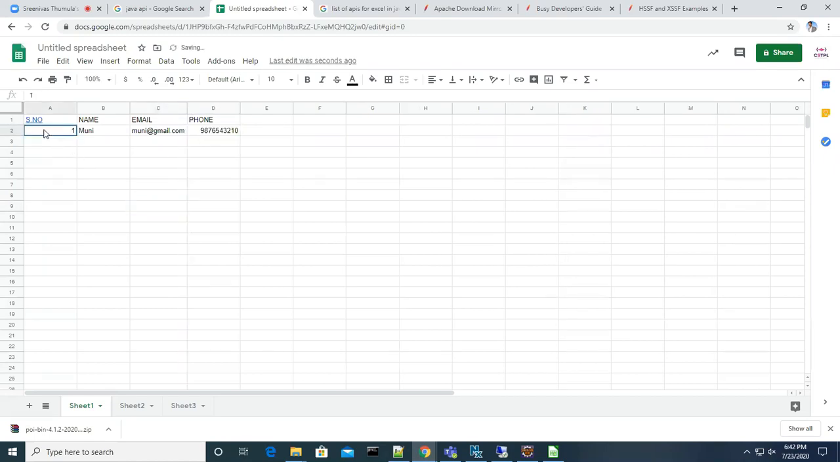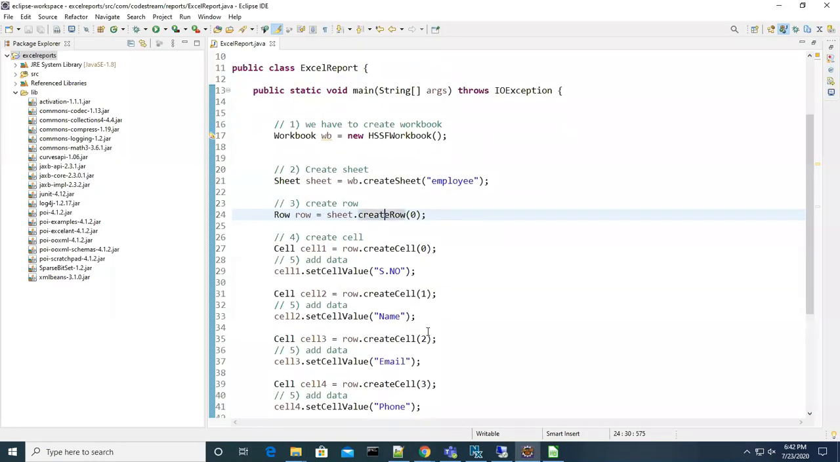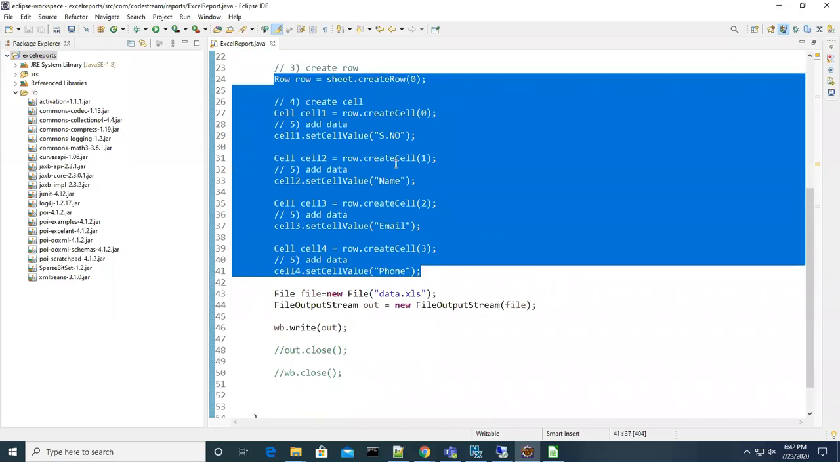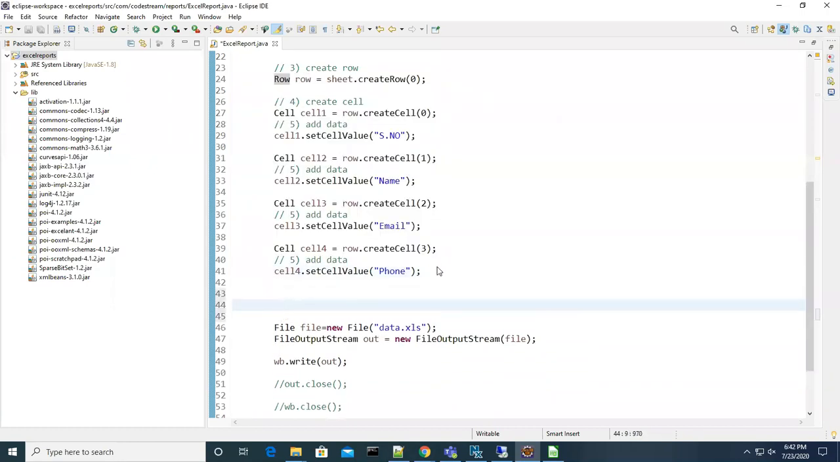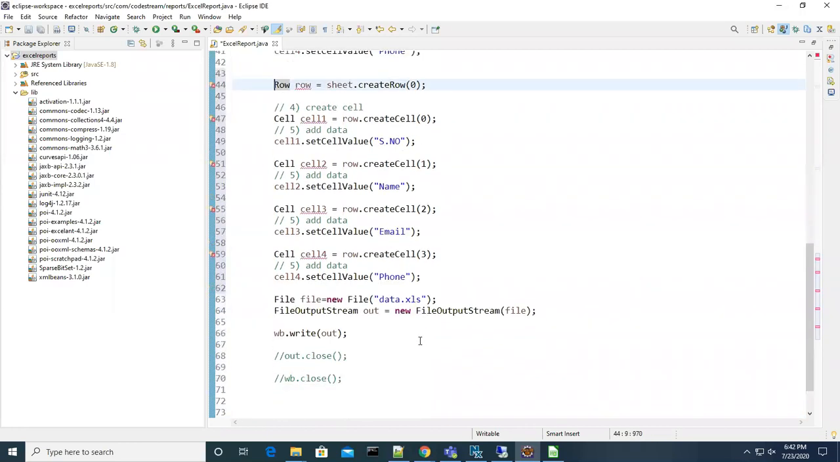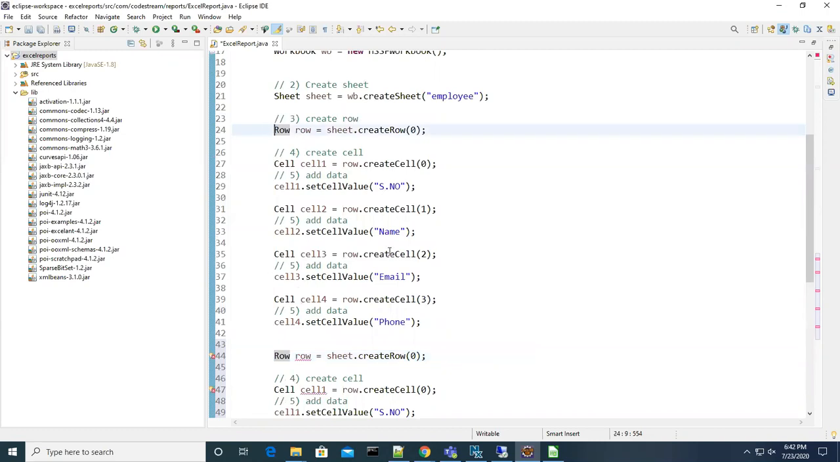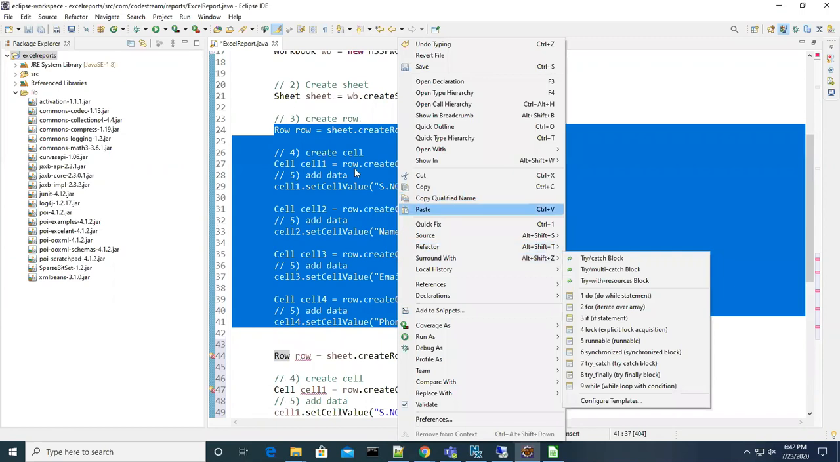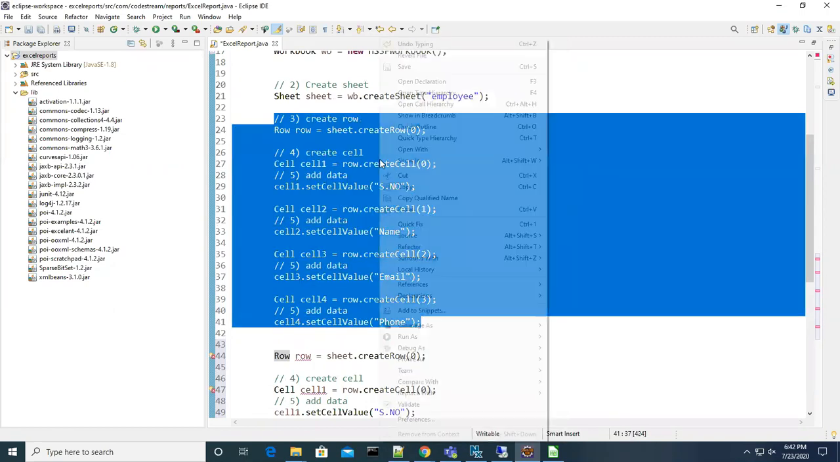Now I want to keep data like this in many rows. What is the step we have to do here? This is the step. For creating the first row, you have to copy the same code and rename it with different names, or else make it into different methods. I selected the specific code. Look at this, guys.